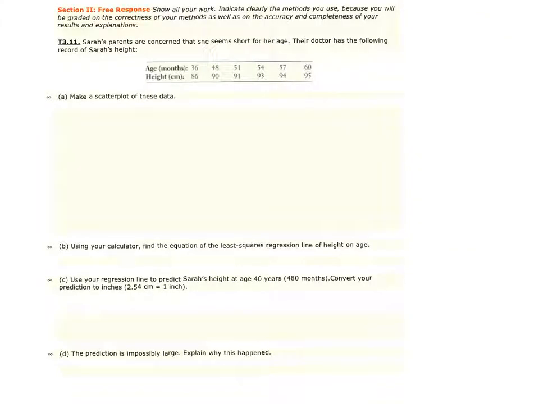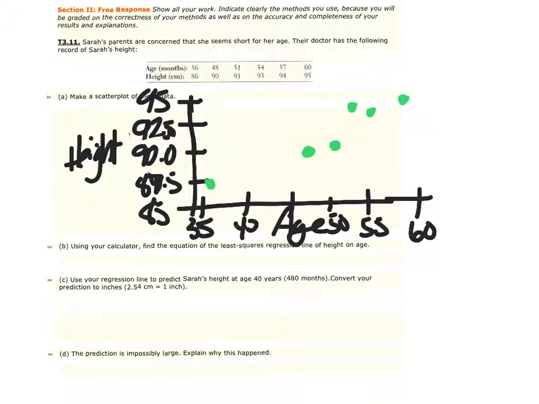Starting the free response, number 11. Sarah's parents are concerned that she seems short for her age. The doctor has the following record of Sarah's heights, so we have age and height. Make a scatter plot of these data. Don't forget when you do this to label your x and y axes accordingly and have your tick marks spaced out appropriately.